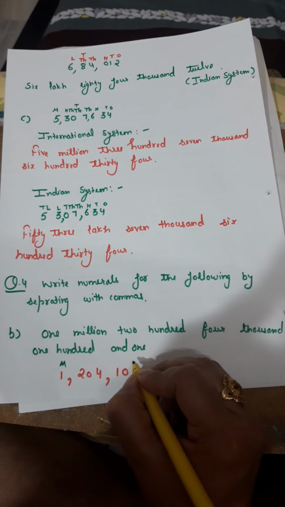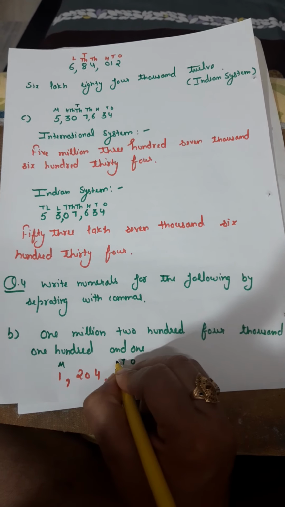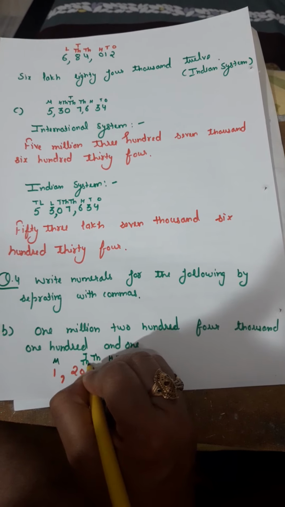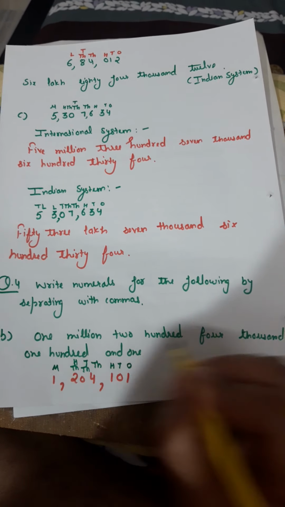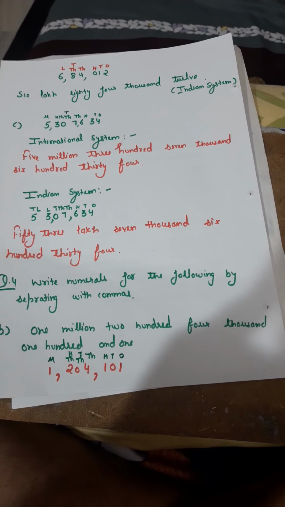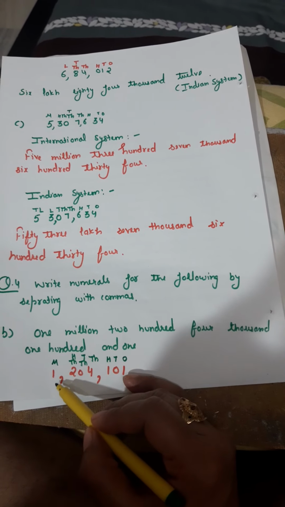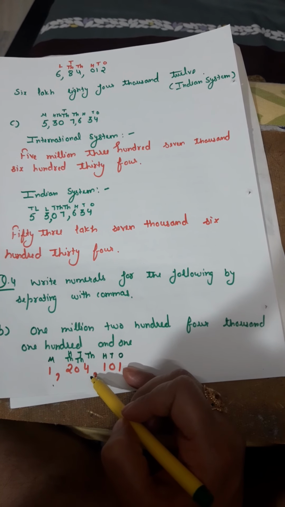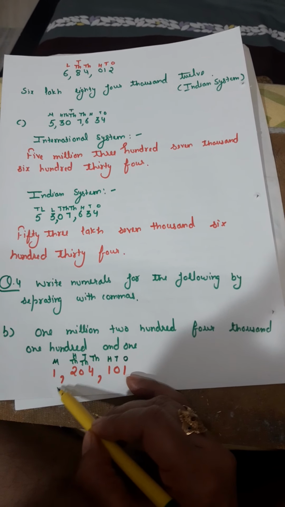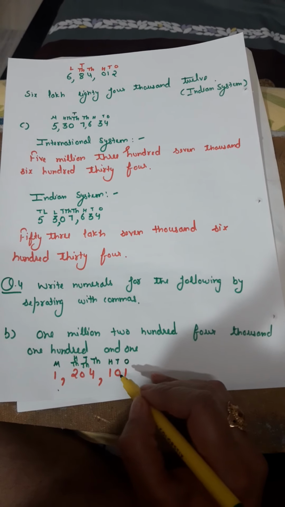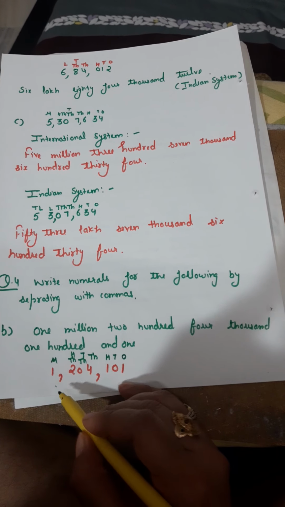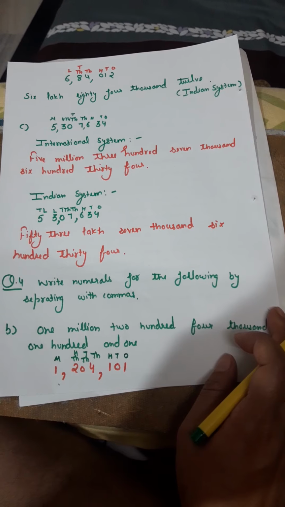1,204,000. So what we have to do? We have to write this number in the form of a numeral by separating with commas. Clear? So 1,204,000 and the 101. And after each and every period we have put the comma. Our ones period is ending here, so we have put the comma here. Our thousands period is ending here, so we have put the comma here.